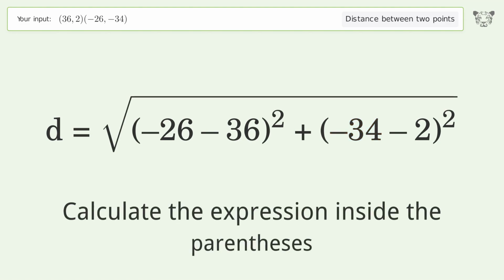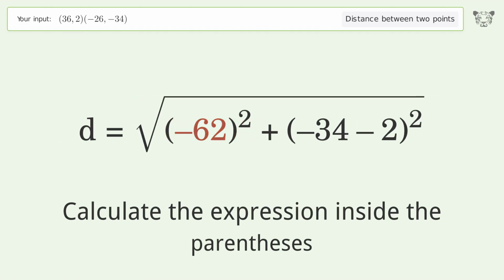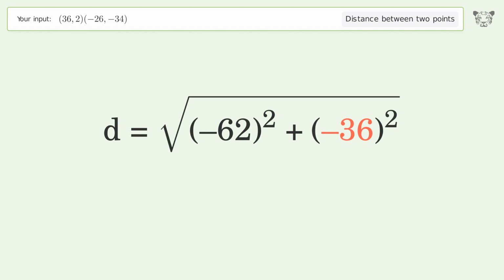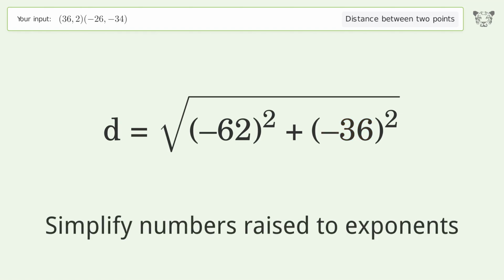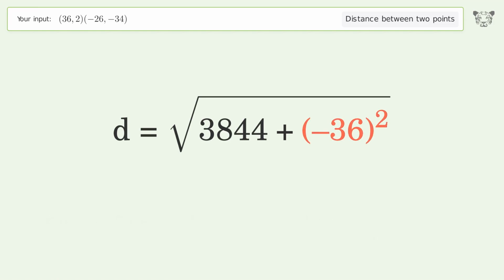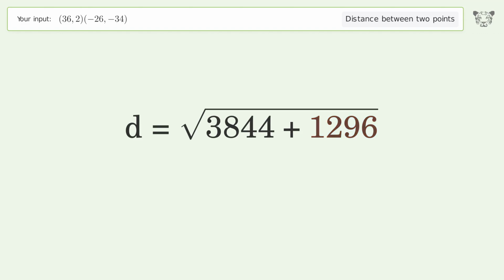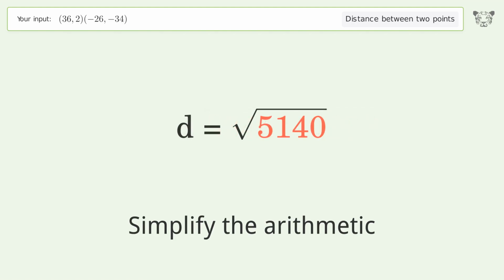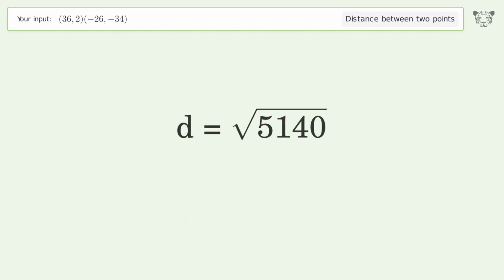Calculate the expression inside the parentheses. Simplify numbers raised to exponents. Simplify the arithmetic. And so the distance between the 2 points is the square root of 5,140, or 71.694.